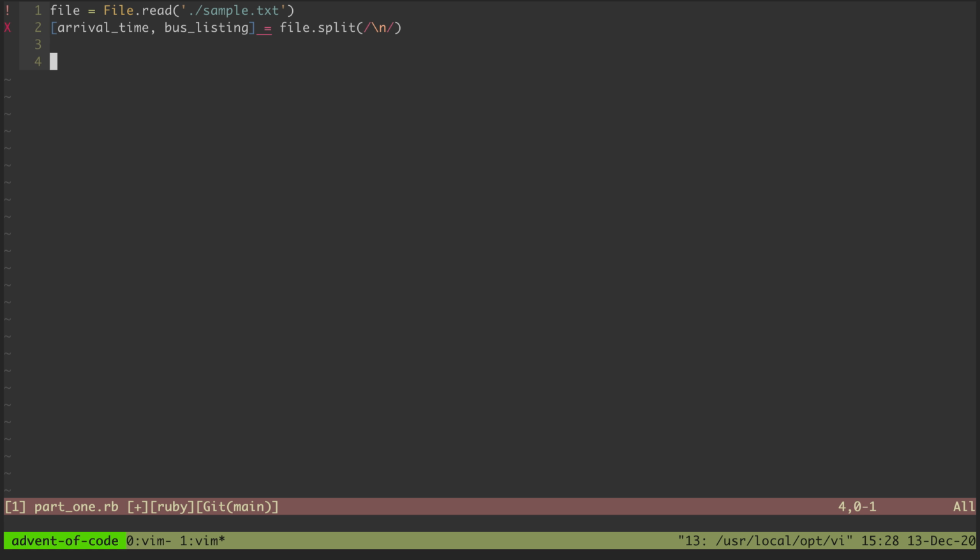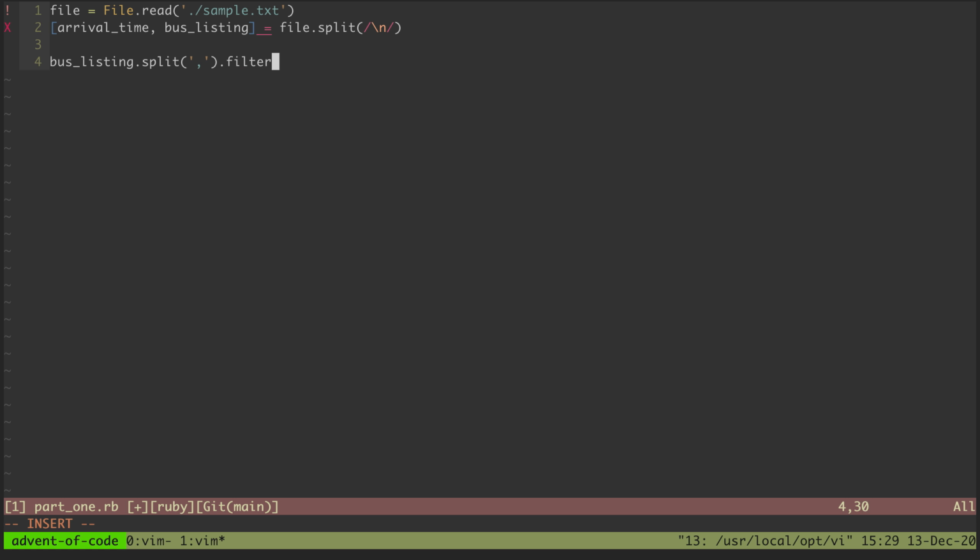Sorry, trying to jump over to this file real quick. So remember, we have something like this. We want to parse out these IDs, which reference the time cycle, and we want to ignore the X's. Cool. So I'm going to say bus listing.split on the commas.